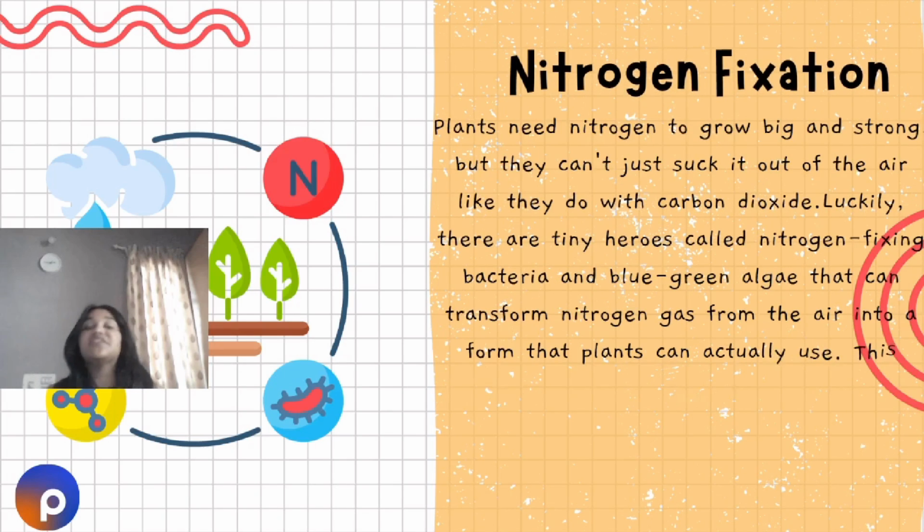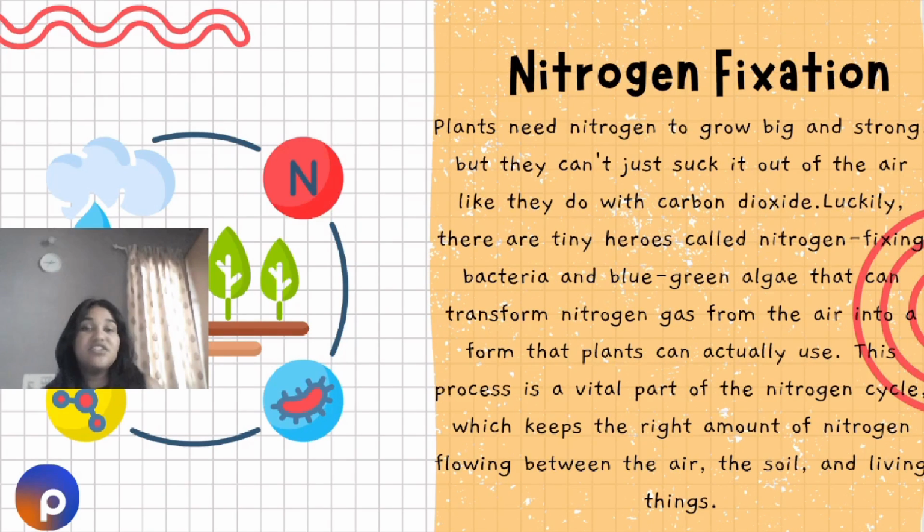What is nitrogen fixation? Just like we need oxygen, plants too need nitrogen to grow big and strong. But only carbon dioxide won't help them. So nitrogen is also needed. Luckily, there are tiny microorganisms that live in the roots of the plants which fix the nitrogen for plants. Okay, this is called nitrogen fixation. So they take nitrogen gas from air, the roots take it, then they transfer it to the leaves. So the right amount of nitrogen flowing between the air, the soil and the plant keeps the plant healthy and strong.